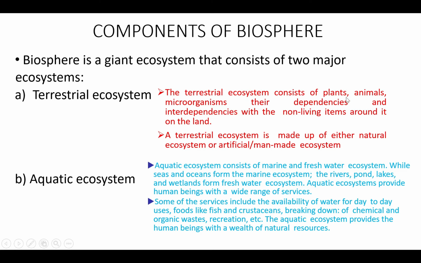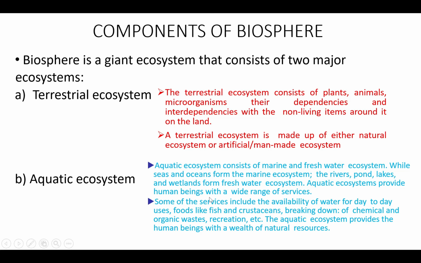The terrestrial ecosystem consists of plants, animals, microorganisms and their dependencies and interdependencies with the non-living items around them on the land. The terrestrial ecosystem can be either natural or artificial, that is, a man-made ecosystem. Next is the aquatic ecosystem, which consists of marine and freshwater ecosystems. While seas and oceans form the marine ecosystem, rivers, ponds, lakes and wetlands form the freshwater ecosystem.